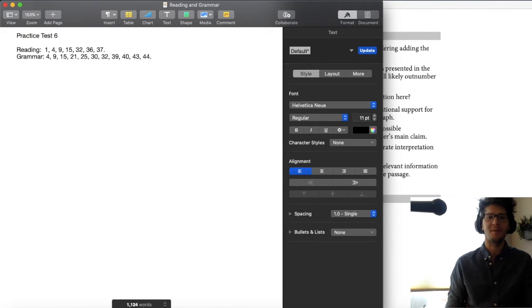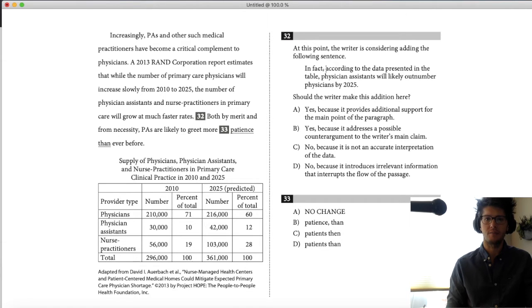Okay, so 32. At this point, the writer is considering adding the following sentence. So should we add it or not? Don't worry about yes or no. Worry about the because. So it provides additional support for the main point of the paragraph. Physician's assistants will likely outnumber physicians by 2025. Let's see. PAs are important. Seems a critical component, or a critical complement. Sorry, that's the topic sentence here. We need to grow at much faster rates.